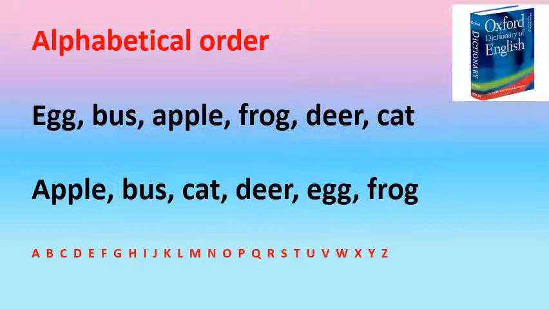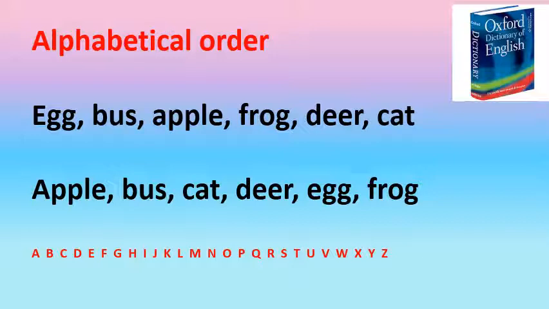Children, here are some words and let's arrange them in alphabetical order. Children, there are 26 letters in the English alphabet, isn't it? So, let's arrange these words in alphabetical order. What is the first thing we should do? The first thing we do is we should look for the word which starts with A. Well, apple is a word which starts with the letter A.